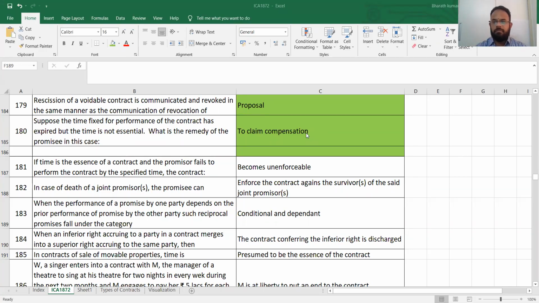So guys, we have done some 180 MCQs relating to the Indian Contract Act. Let's go inside and see what is the remaining things that we have.